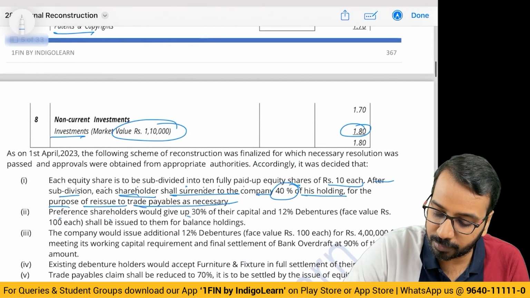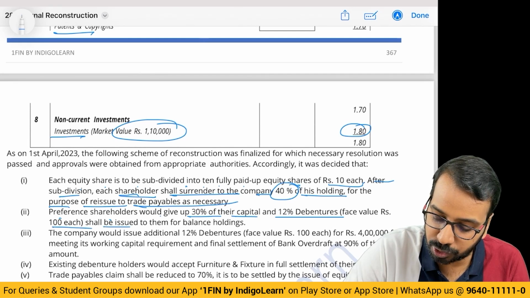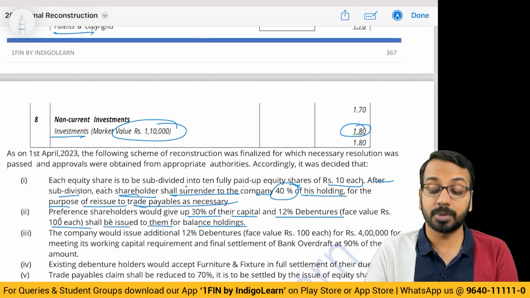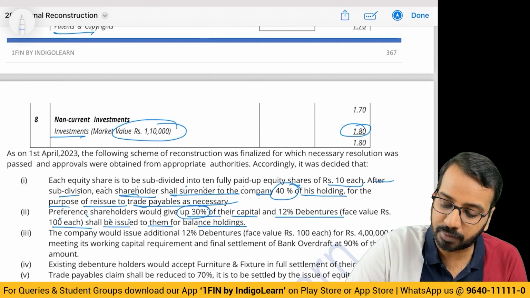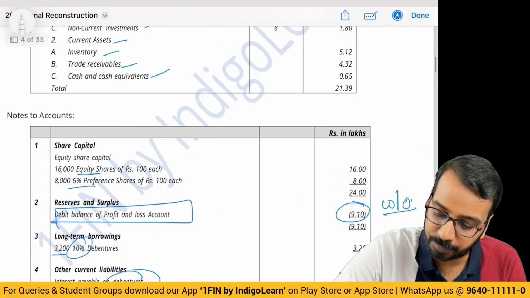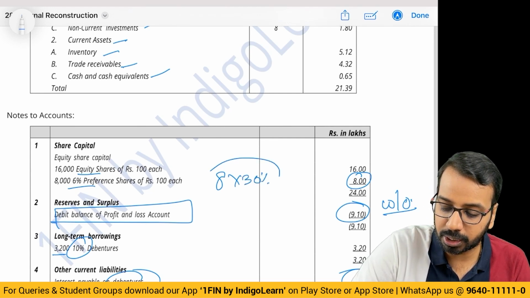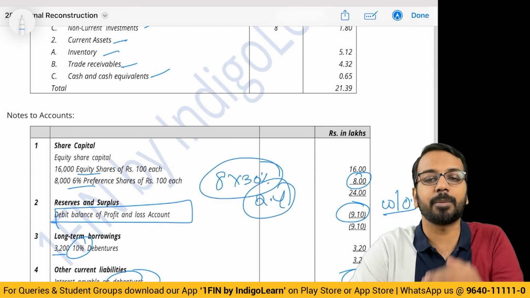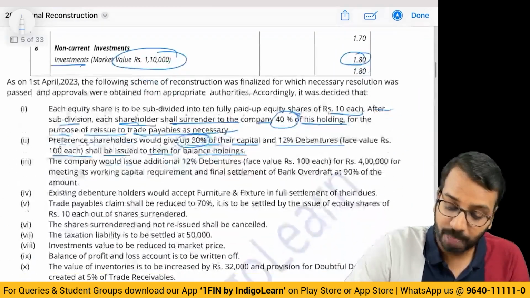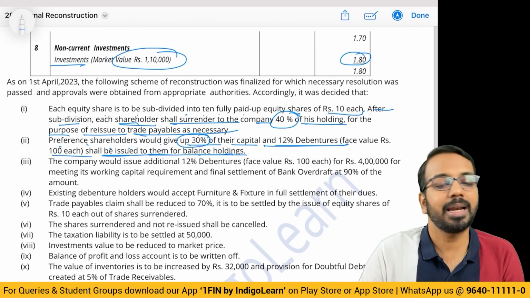Preference shareholders would give up 30% of their capital and 12% debentures shall be issued to them for the balance holdings. What does this mean? Here, preference shareholders would give up 30% of their capital. What is their capital? 8. 30% give up means 8 into 30%, 2.4 given up. Given up means reduced. And 12% debentures shall be issued to them for the balance holdings.